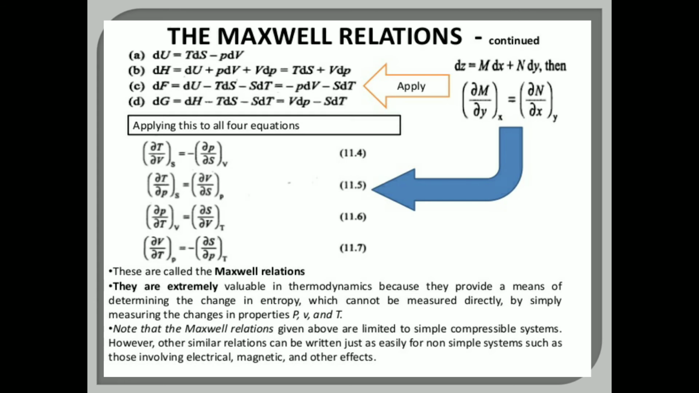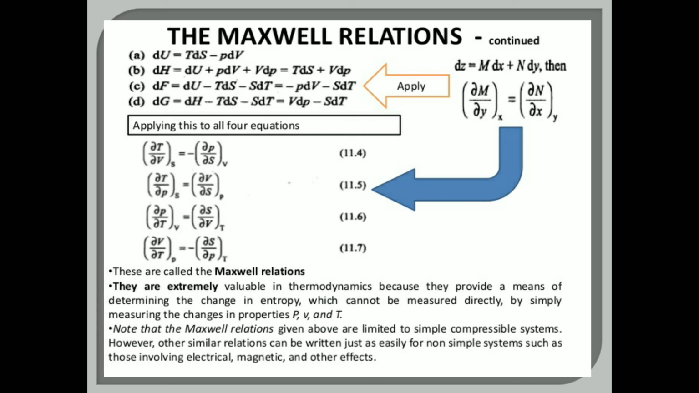So the second equation is given at constant entropy and constant pressure. Now the third is: ∂P/∂T at constant volume is equal to ∂S/∂V at constant temperature. Okay, so these are the four main relations that are derived by Maxwell.